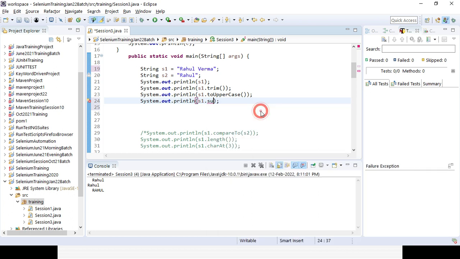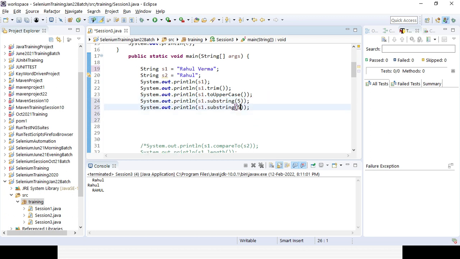If I give the index 5, after 5 everything will be printed out. But if I give 5 till 10, it will give me only what is between 5 and 10.